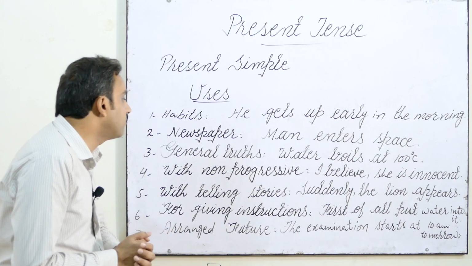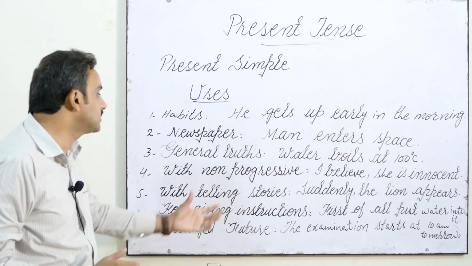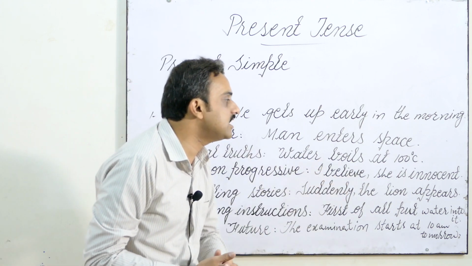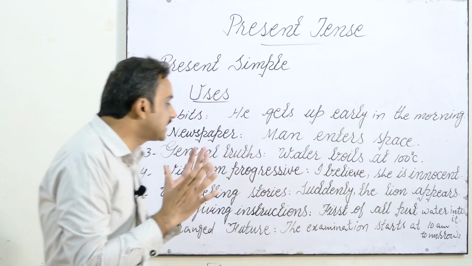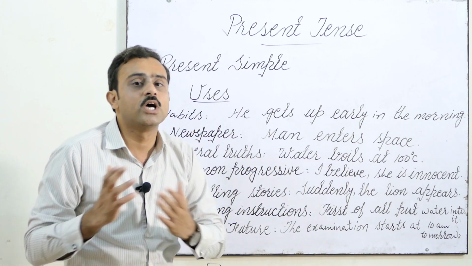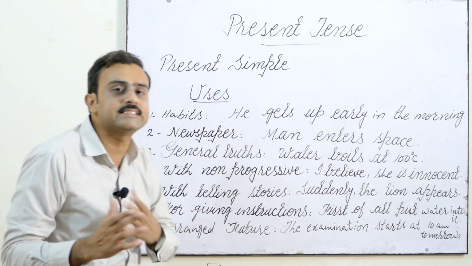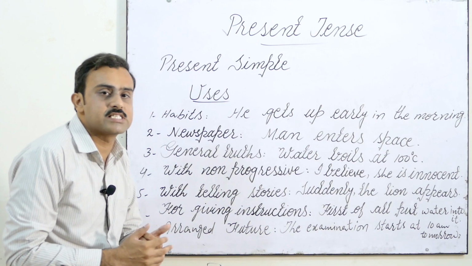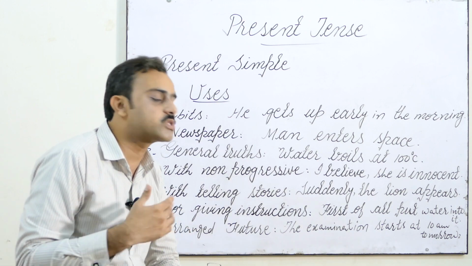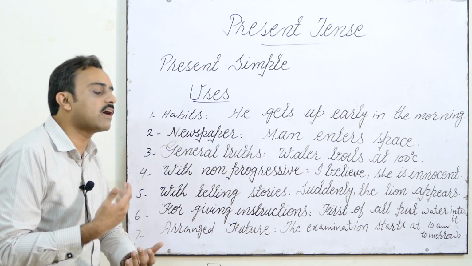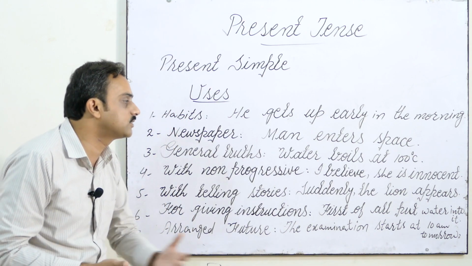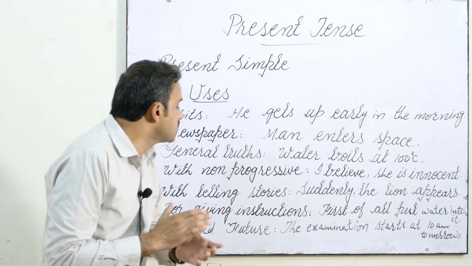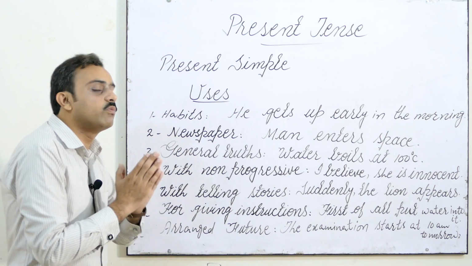And then we have present simple tense with non-progressive actions. For example, I believe she is innocent. So in such categories, we also use present simple tense. So then we have some stories. When we are going to narrate stories, definitely we use the present simple tense. For example, suddenly the lion appears. So in this situation, we also use present simple tense.